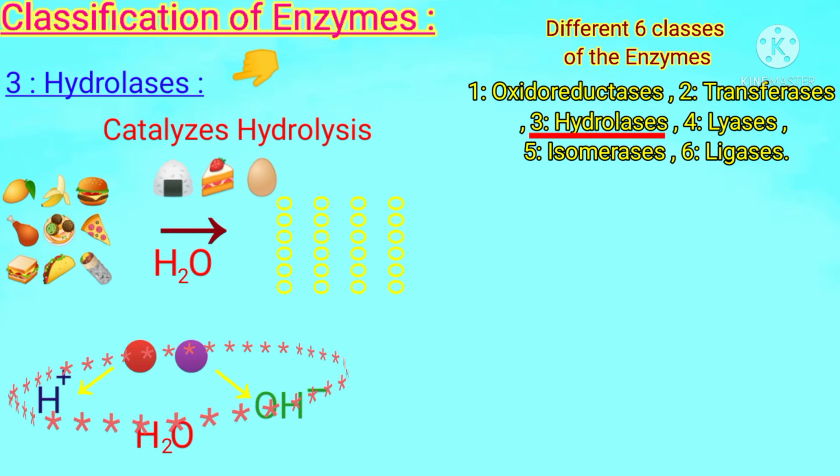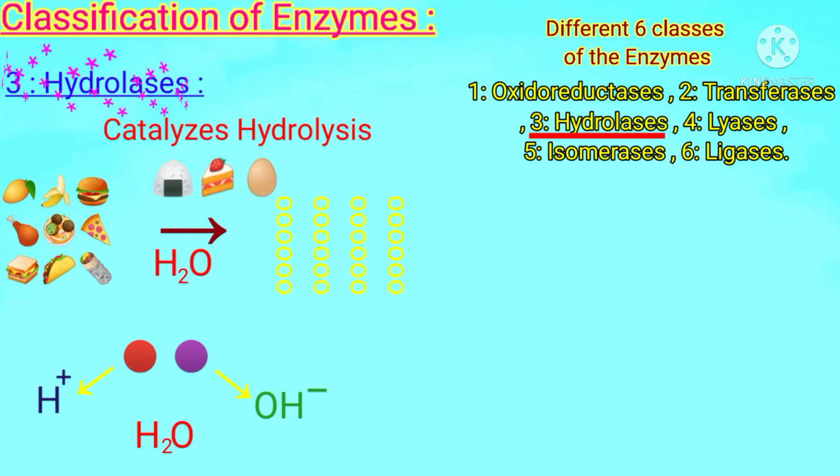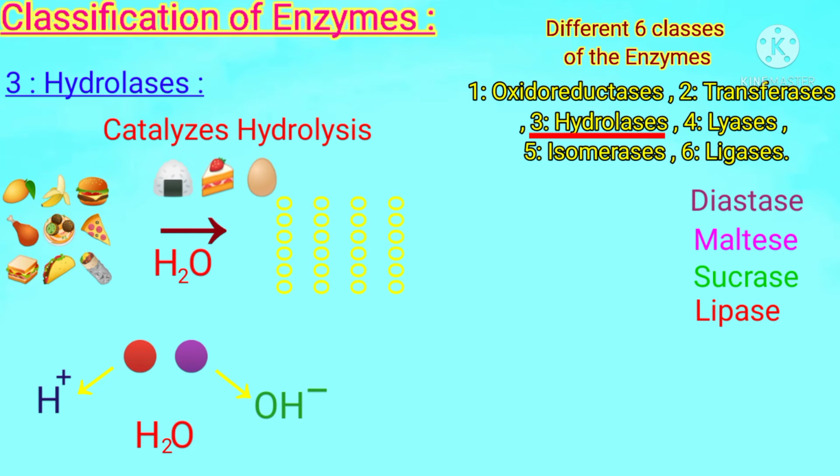As we are splitting a bond between amino acids of proteins, its examples include diastase, maltase, sucrase, lipase, phosphorylase, and phosphatase types of enzymes.